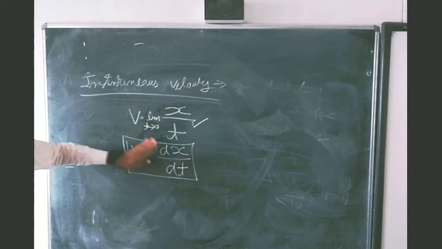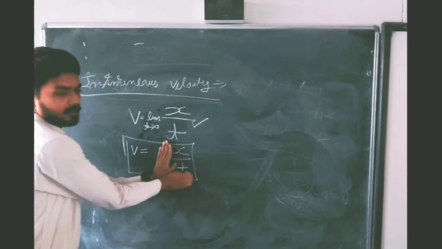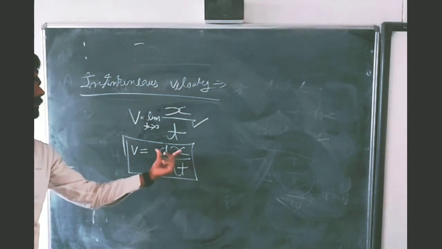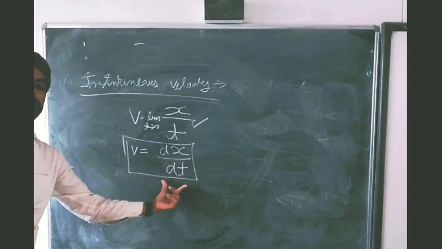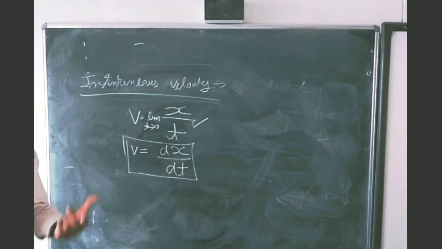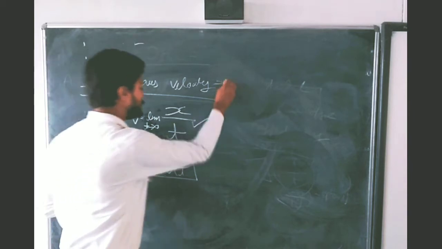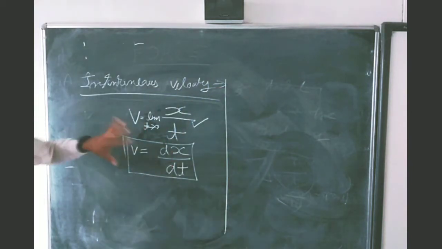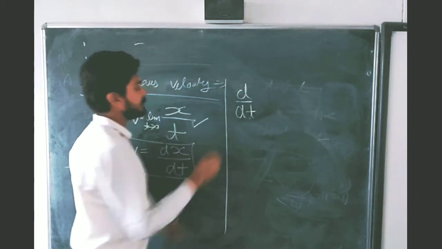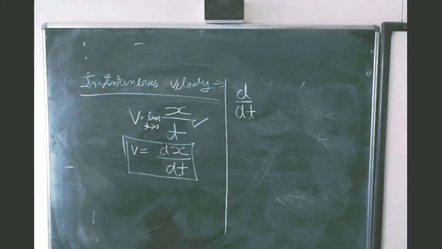You can see, students, here this is the displacement, this is the time, but by applying d, it says that a small displacement is in a small time interval. This is the concept of differentiation. I am going to discuss differentiation. Students, this is the symbol of differentiation. d by dt is the symbol of differentiation.